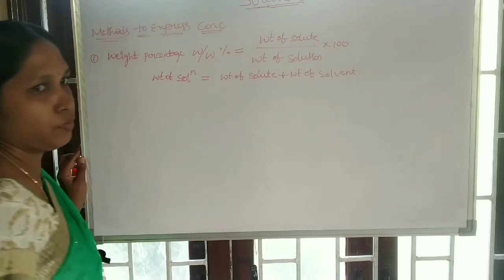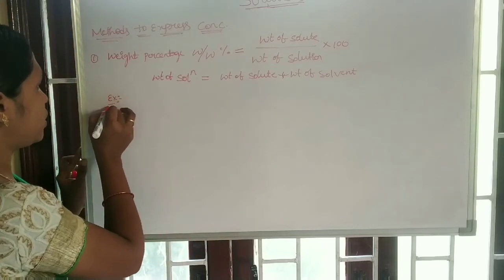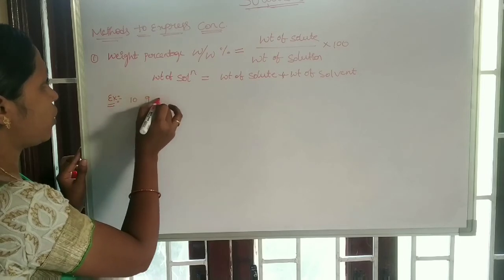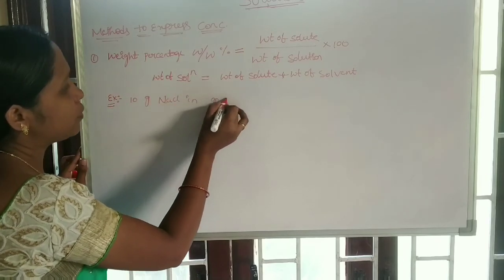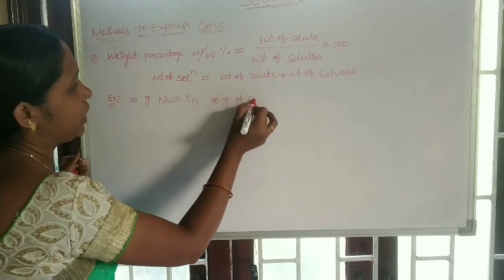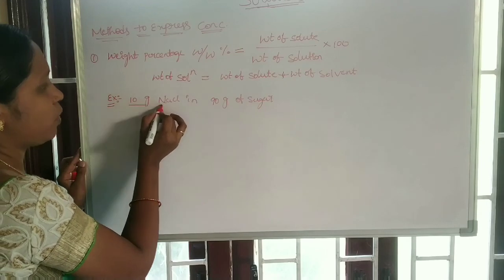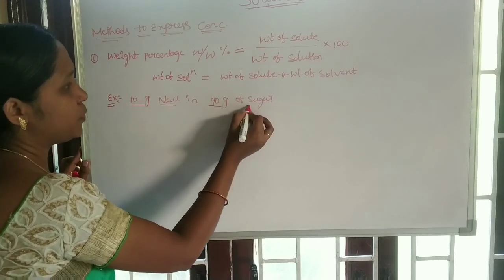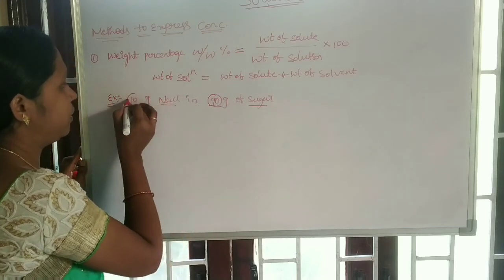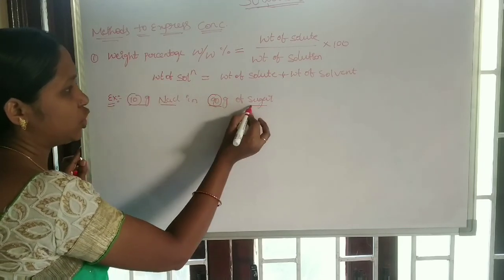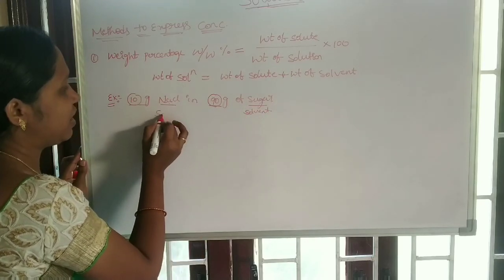Calculate the weight percentage of 10 grams of NaCl in 90 grams of sugar. Here 10 grams of NaCl and 90 grams of sugar. The 90 is bigger than 10, so here the sugar is the solvent and NaCl is the solute.